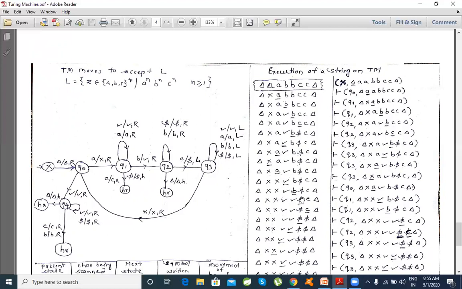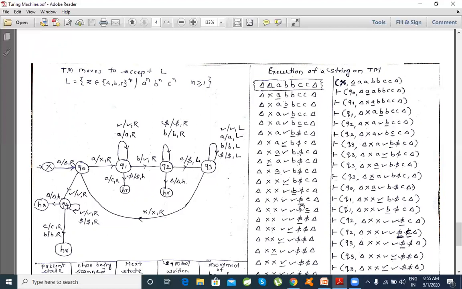Now the condition is that the underneath character is b. Again I am checking. From the second a, I need to cross or remember this b. So this b will be tick marked and I move towards right, expecting to see the next c itself.